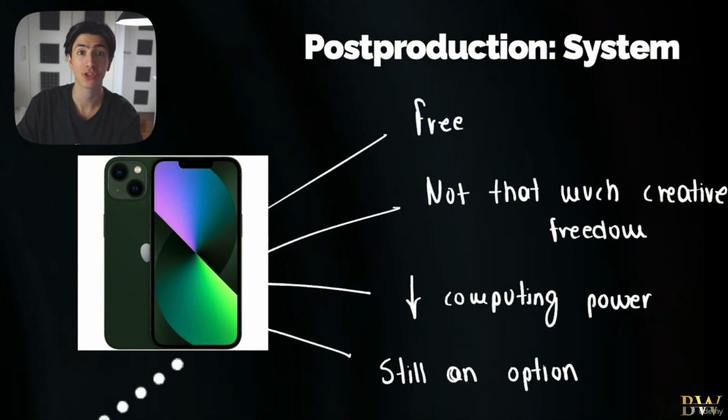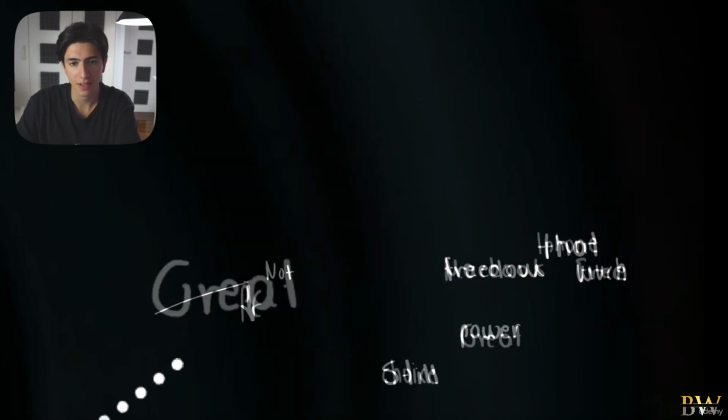Obviously, we've got the free post-production system, which is your phone, right? If you want to edit videos from your phone. And this is not funny because CapCut is, for example, an amazing application on your phone that helps you edit videos for free. That being said, we don't have that much creative freedom when editing videos on our phones. We're limited to the small screen. We're limited to the reach of our fingers. We don't have that increased computing power, but it is an option, and it is a last resort option if you want to be creating content with your phone. But please do not stress your smartphones that much, all right, because we don't want to damage the devices that we use to shoot videos at the end of the day, right?